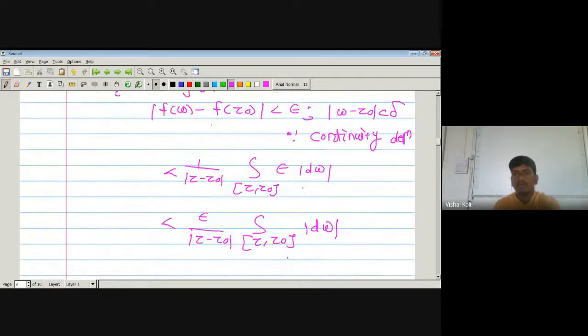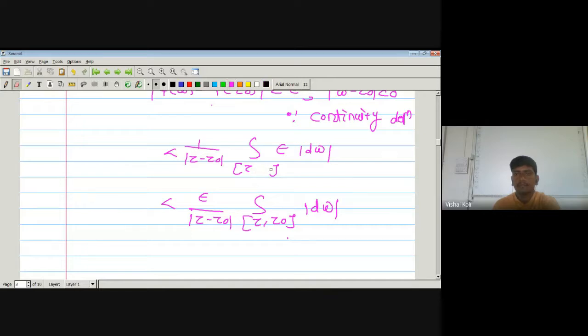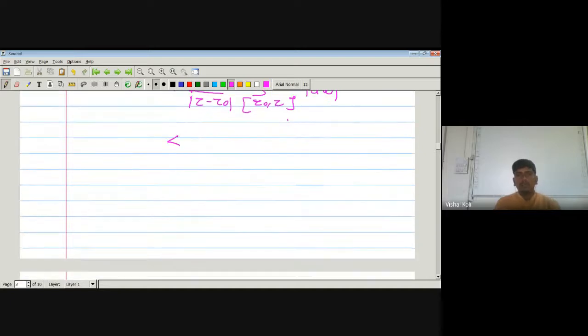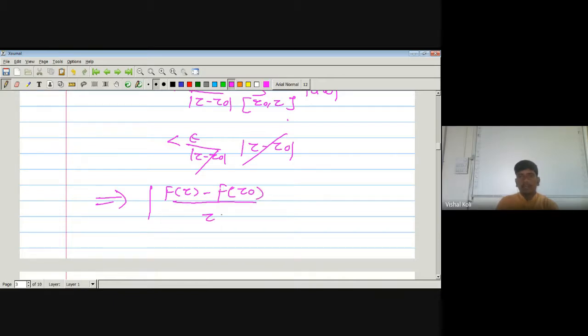And z naught to z. So what is its integral value? Z minus Z naught, that is modulus of Z minus Z naught, which is less than epsilon upon modulus of Z minus Z naught into modulus of Z minus Z naught. This one cancels. So which implies modulus of capital F of Z minus capital F of Z naught, divided by Z minus Z naught, minus small f of Z naught is less than epsilon.